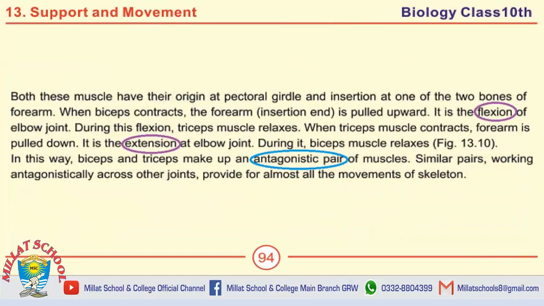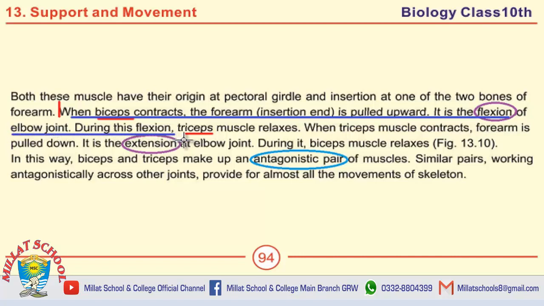Well students, this page contains only a single important short question, which is write mechanism of action of biceps and triceps. When biceps contracts, the forearm insertion end is pulled upward. It is the flexion of the elbow joint.